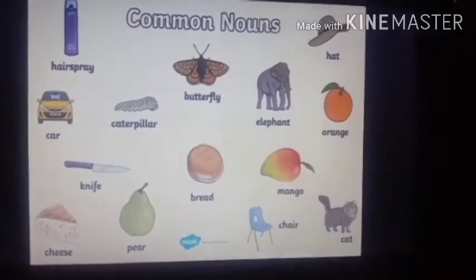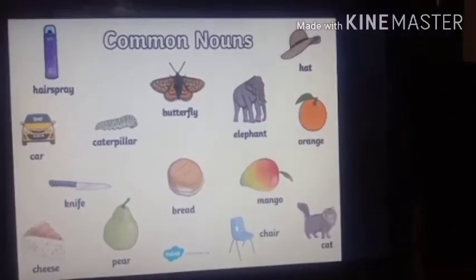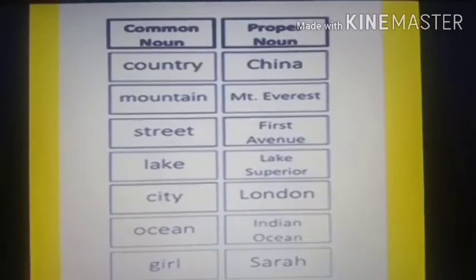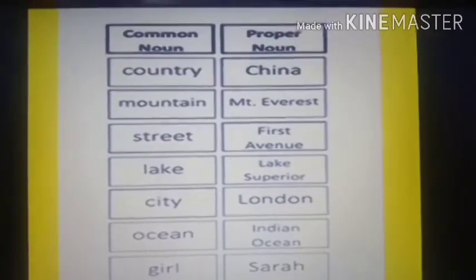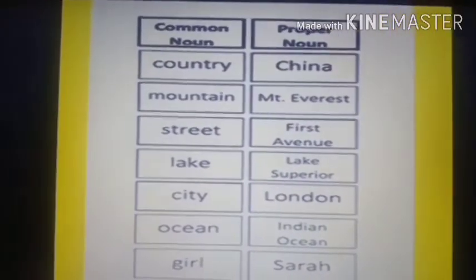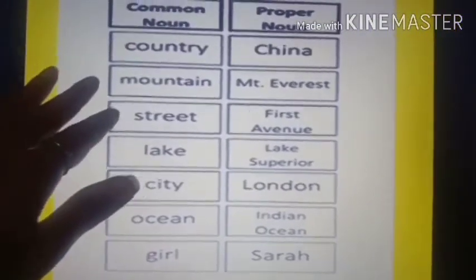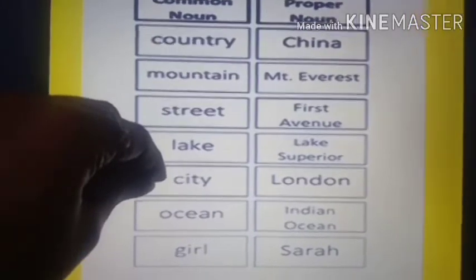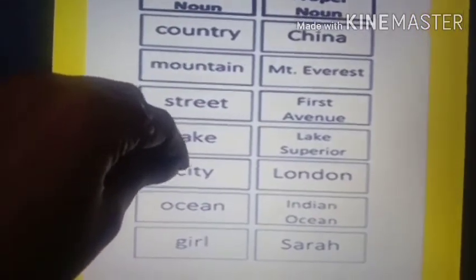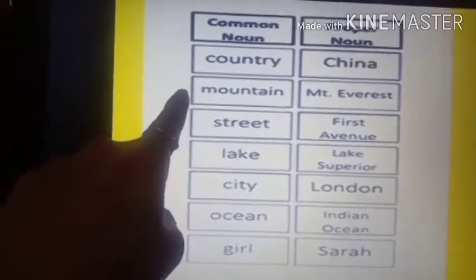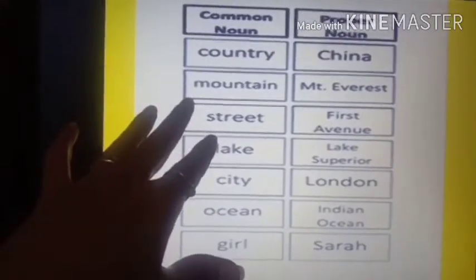Now I will show you some more pictures so you understand what I am trying to tell you. Now I have given you both the nouns, common and proper, so that you understand. If the birds, animals, people, or places are given but there is still no name, then it is a common noun. But if a name is given to that, then it becomes a proper noun.